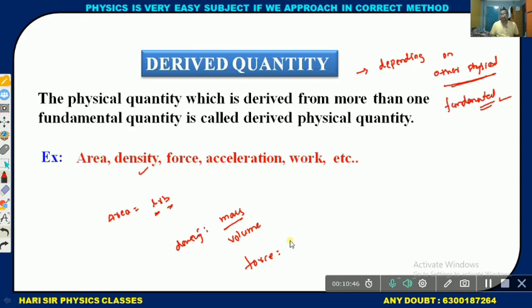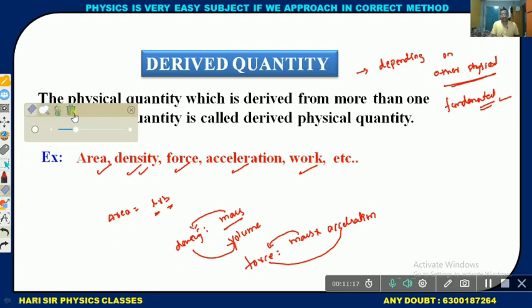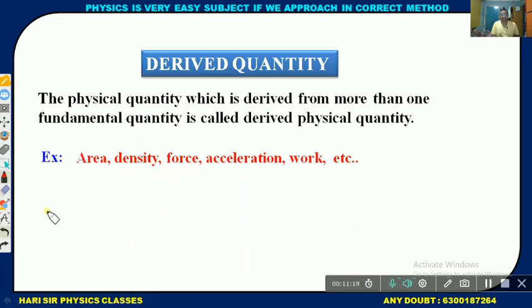Force equals mass into acceleration. So force depends on mass and acceleration, and density depends on mass and volume. That's why area, density, force, acceleration, work are best examples of derived quantities.